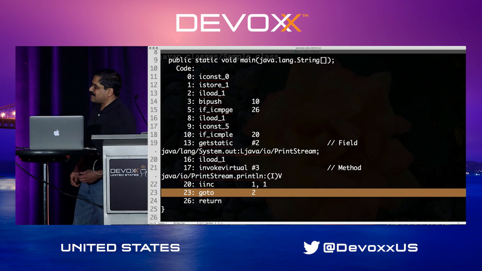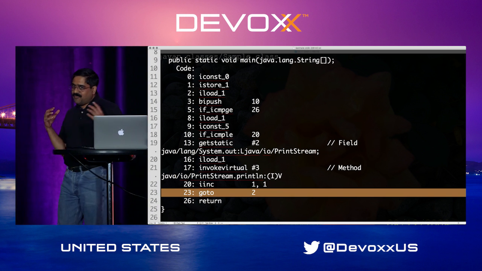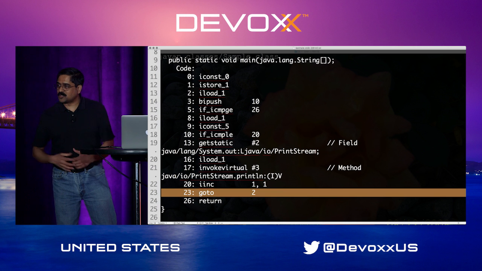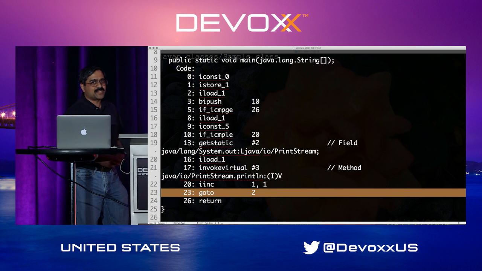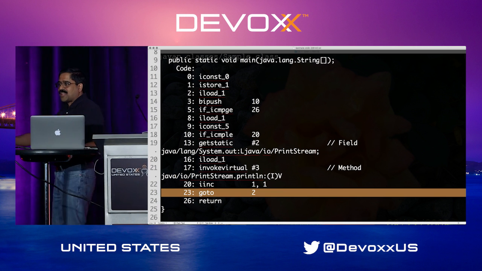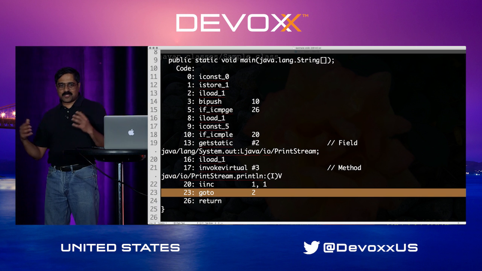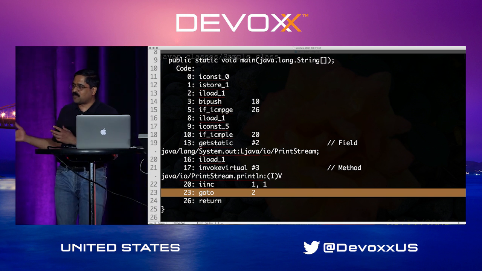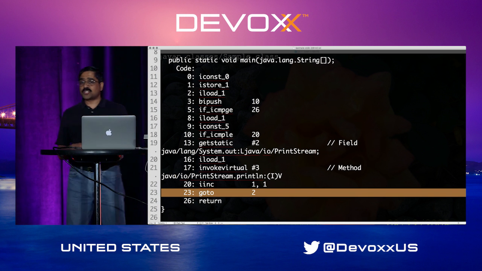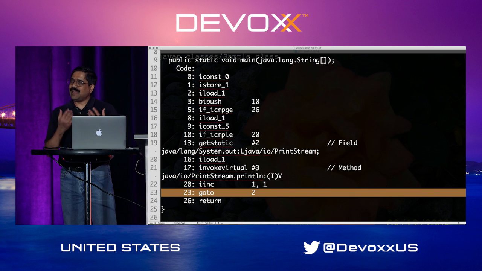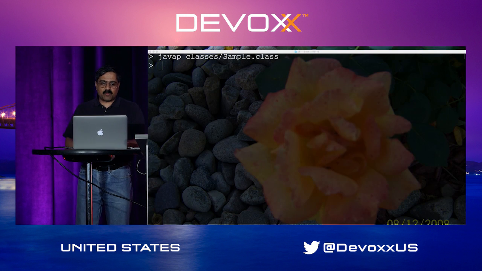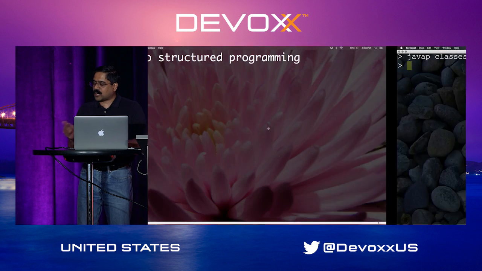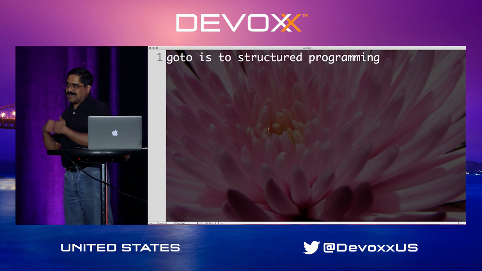Well, gotos are like matches. I'm sure everyone here has matches at home. We all use matches. But you don't go to the kids and say, kids, I'm going to go take a shower. Here are some matches for you to play with. Well, we use matches, but matches are for adults to use, not for children to play with. Case in point, goto is exactly the same. So a structured program will have goto, except that we will not have goto in our code. There could be goto at layers below.